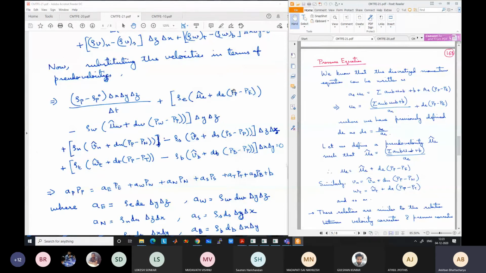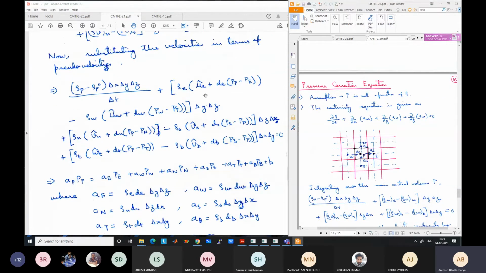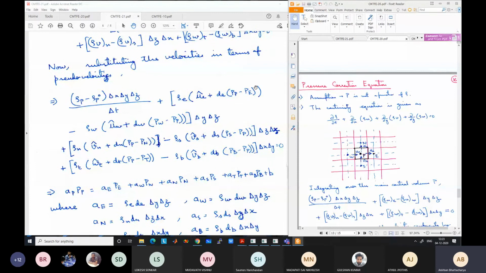And on the right hand side you will have terms like the PE term. So what is the PE term? You can check from here: what is the coefficient of PE? Rho E D delta Y delta Z. So the PE term will be rho E D delta Y delta Z into PE.